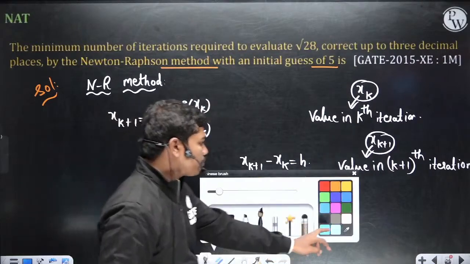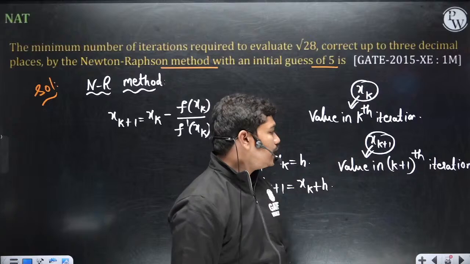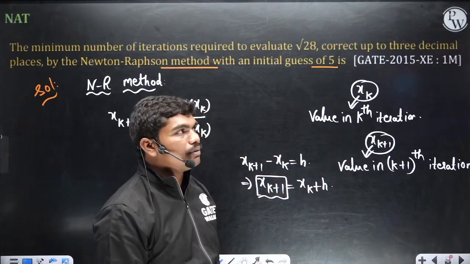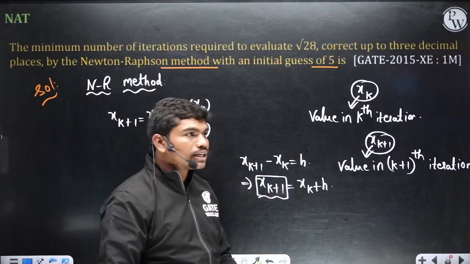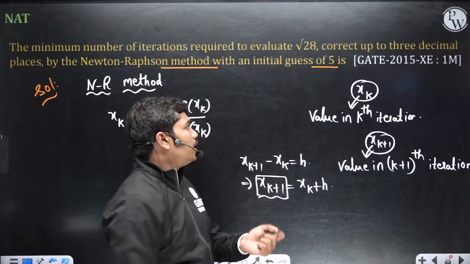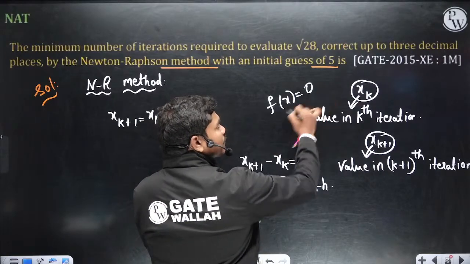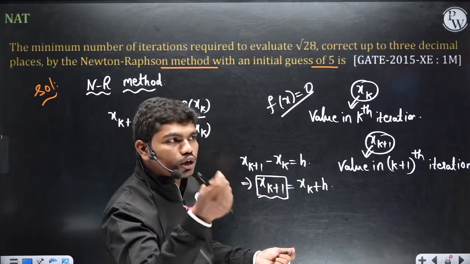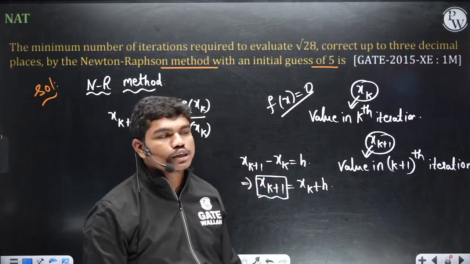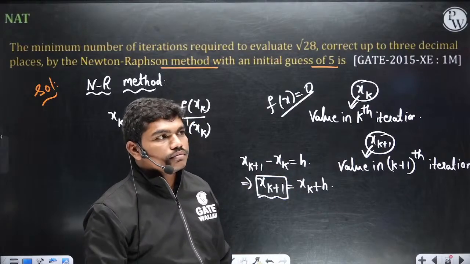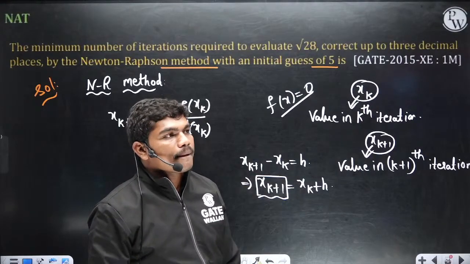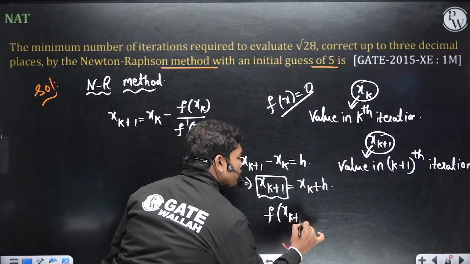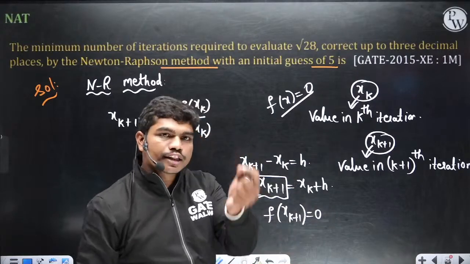Now tell me one thing, after some large number of iterations, definitely this xk plus 1 and the actual root will be close. Yes or no? Let us suppose f of x is equal to 0 is the equation for which you are calculating the root. Then after some finite number of iterations, this xk plus 1 and the actual root of the equation will be very close to each other. Correct? So therefore you can write f of xk plus 1 is 0, because xk plus 1 and the root are almost the same.